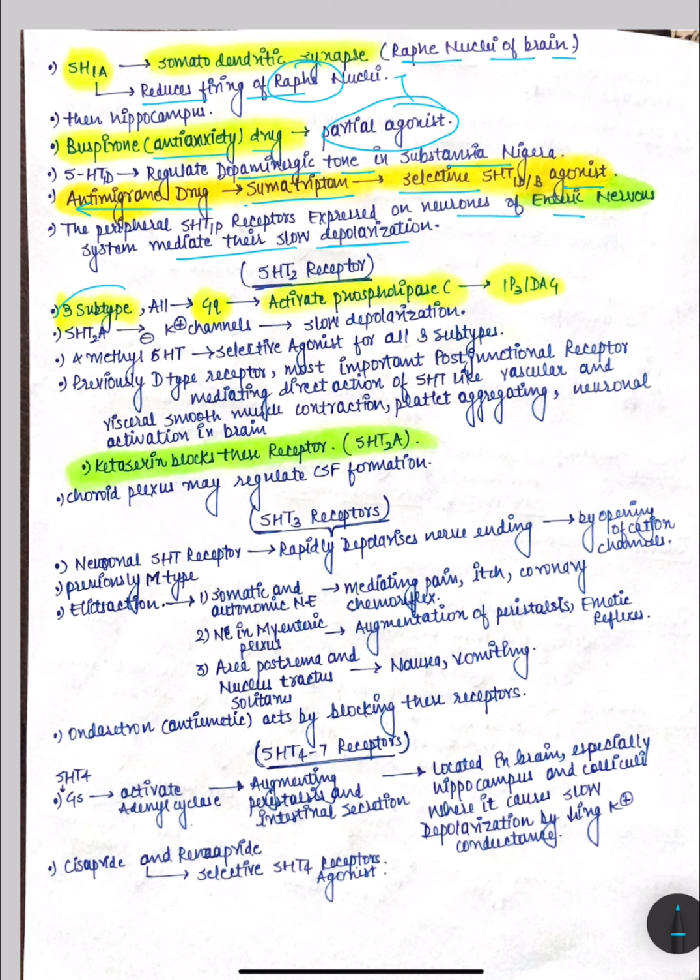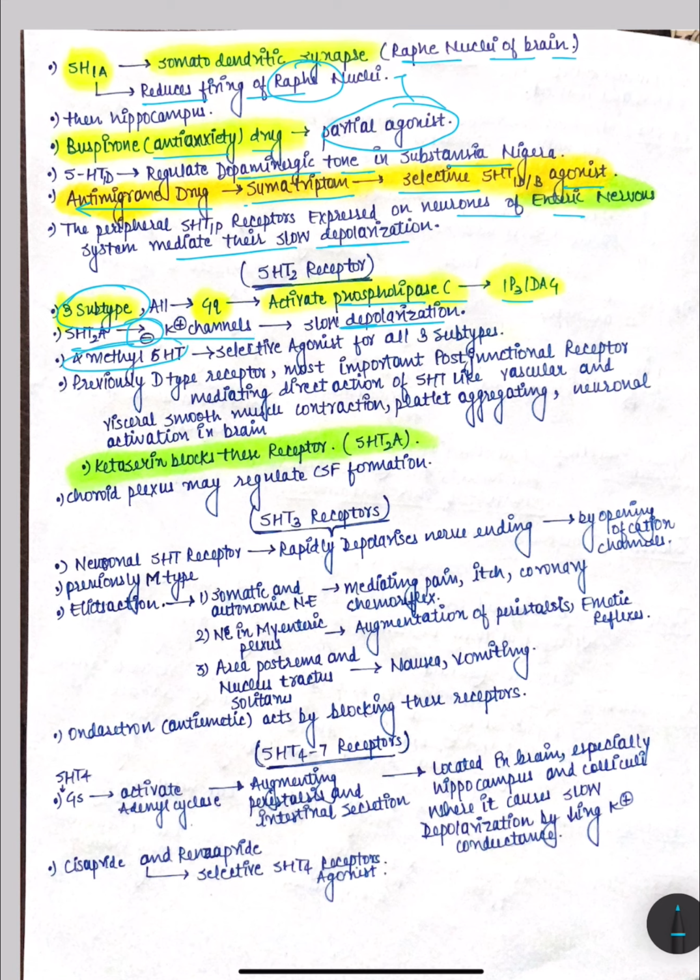So there are three subtypes, and all are Gq coupled receptors, and they activate phospholipase C, and they will produce IP3 and DAG, that is diacylglycerol, as secondary messengers. 5-HT2A inhibits potassium channels, and it also causes slow depolarization.